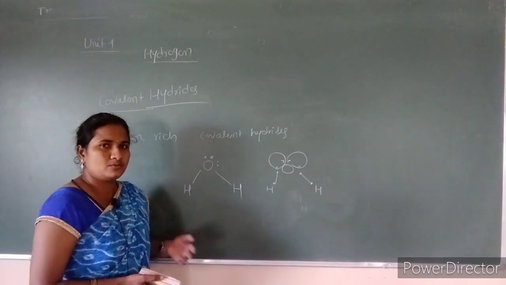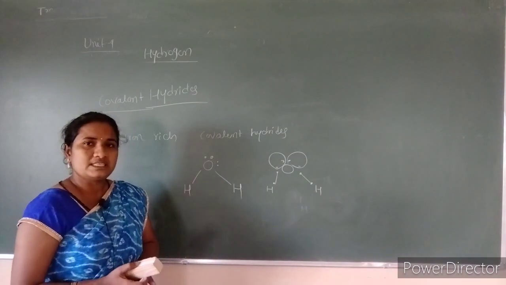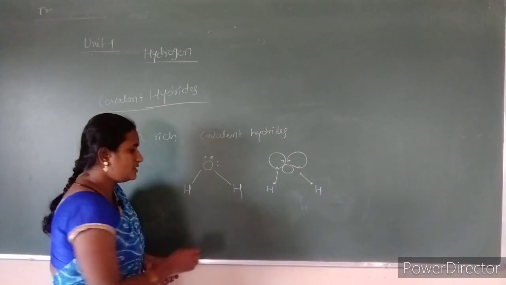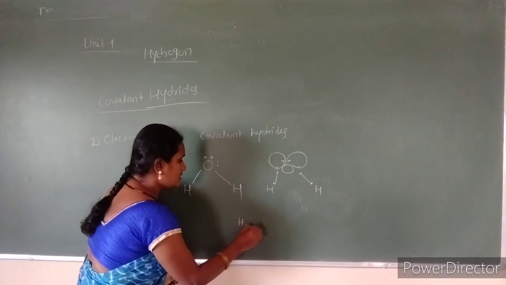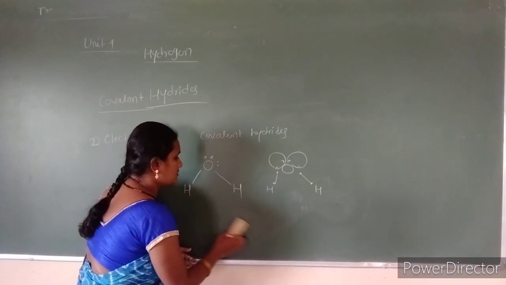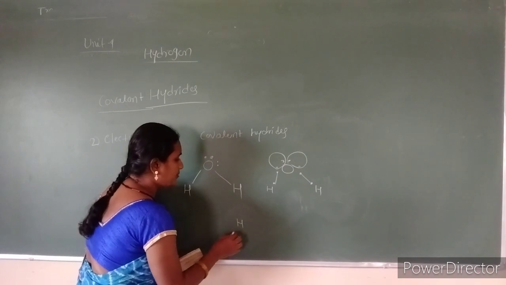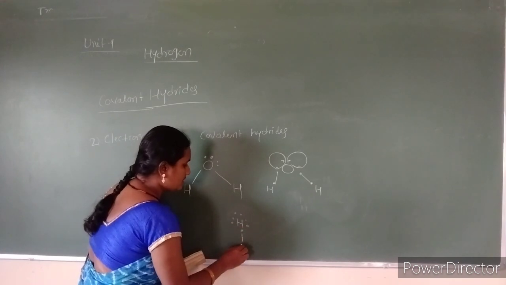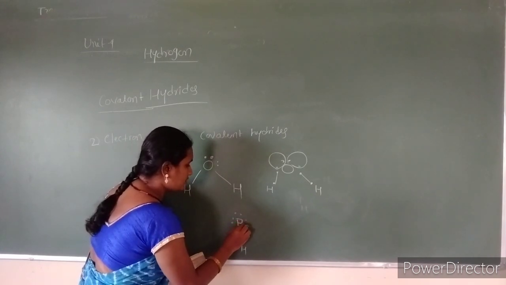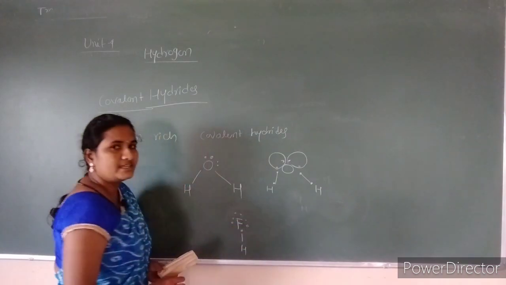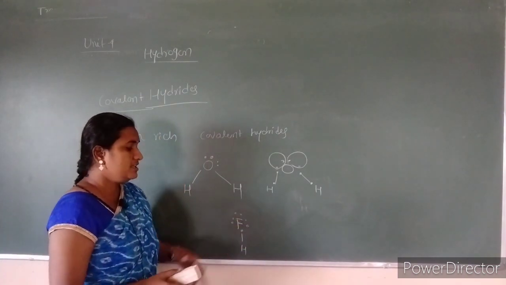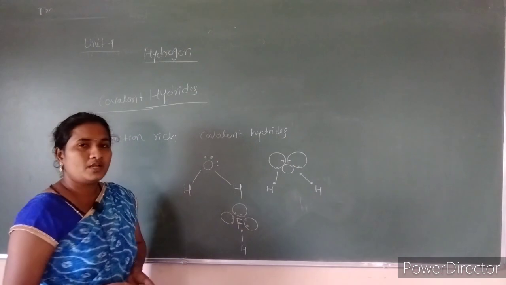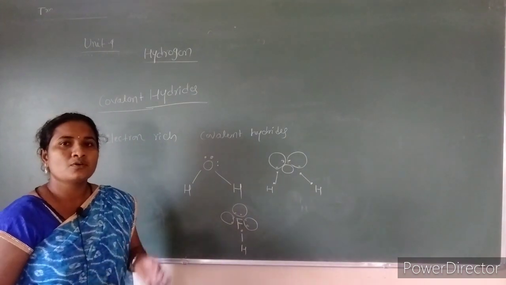Again in the case of HF, hydrogen fluoride, this also shows the same property. Fluorine has 7 valence electrons, but when it makes a normal bond with hydrogen, it still shows the presence of 3 pairs of valence electrons. Only 1 valence electron is used for making the bond with hydrogen. That is why fluorine shows the presence of 3 lone pairs, oxygen shows 2 lone pairs, and nitrogen shows 1 lone pair.